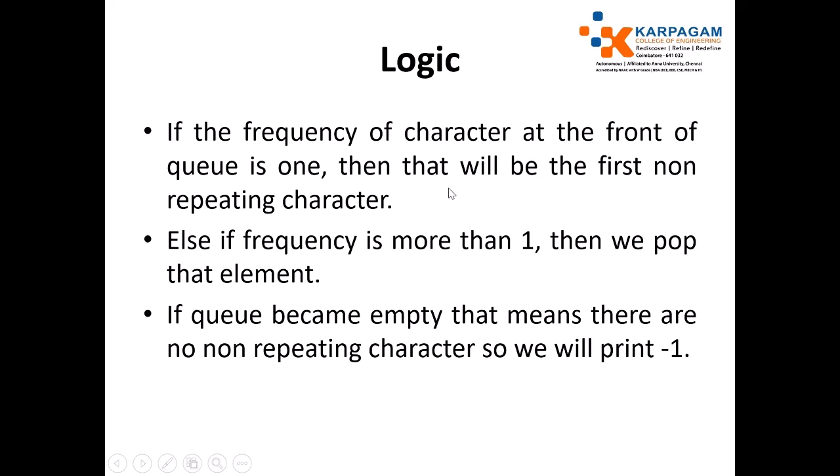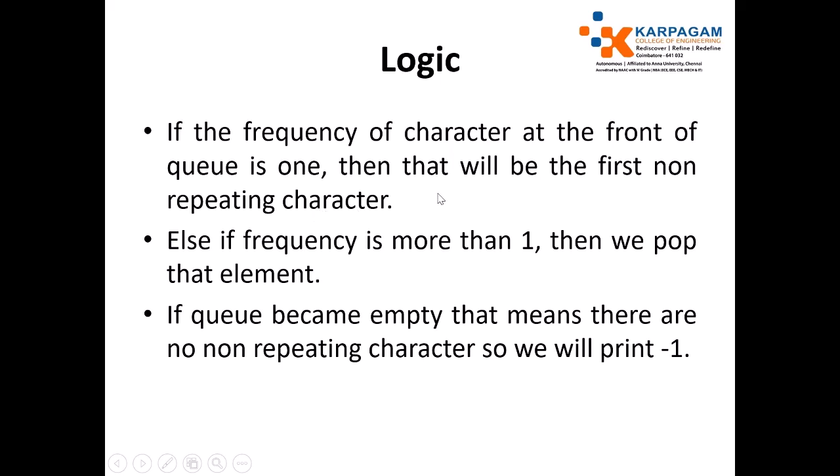If the frequency is more than 1, then we pop that element from the front of the queue.